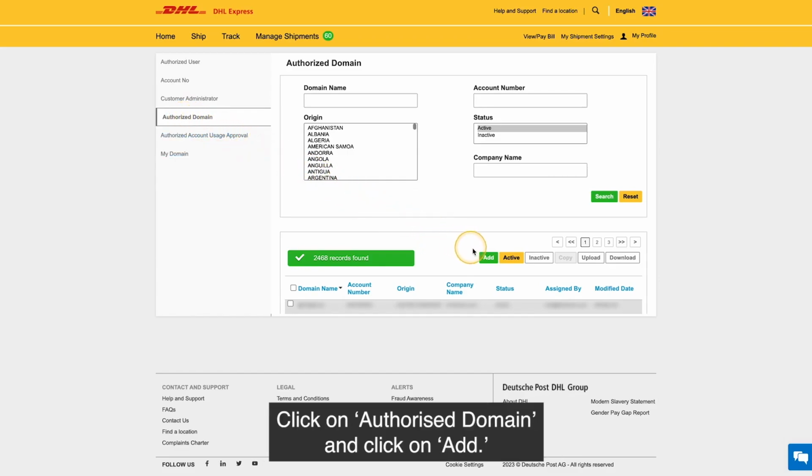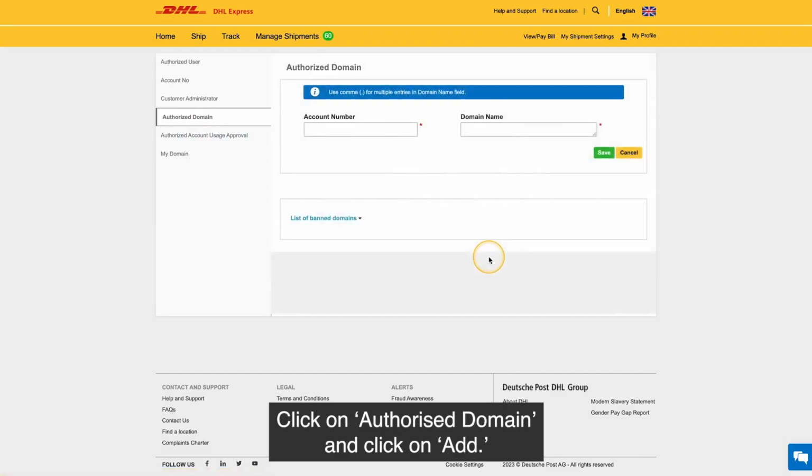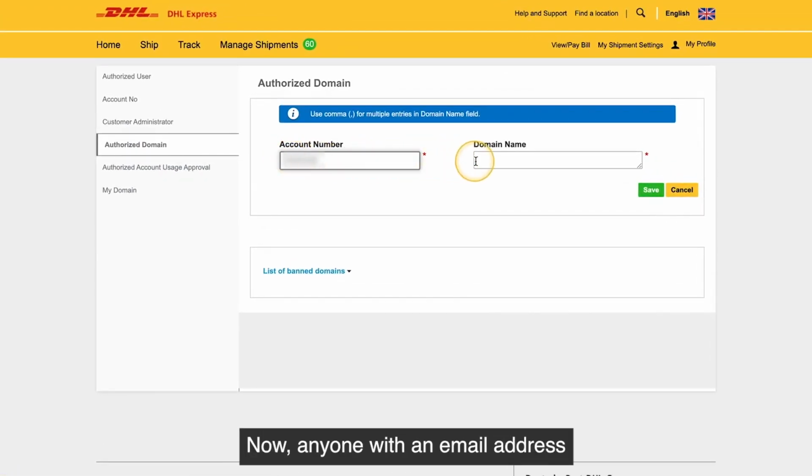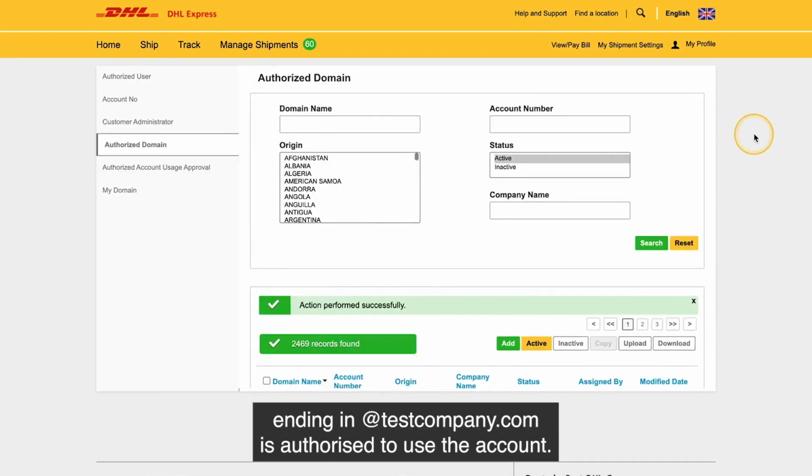Click on Authorized Domain and click on Add. Enter the information and click Save. Now, anyone with an email address ending in @testcompany.com is authorized to use the account.